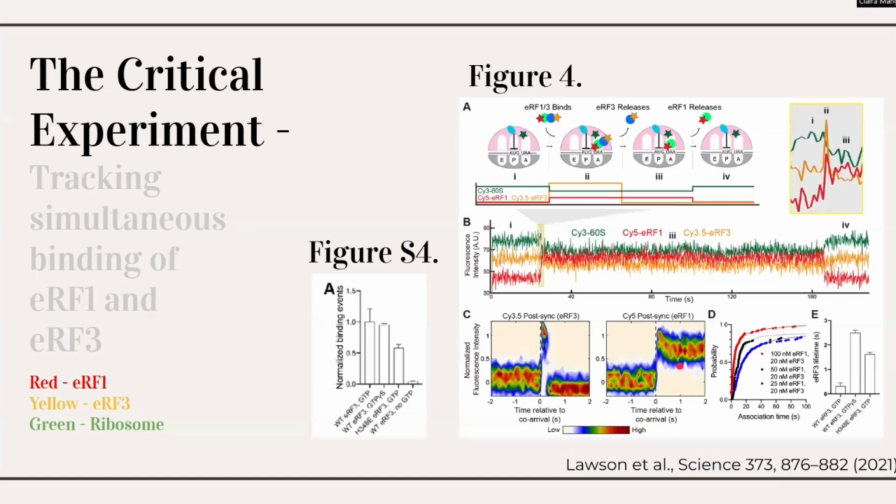So this GTPase activity of ERF3 was actually confirmed by comparing the different release kinetics of ERF3 in the presence of different GTPs and GTP analogs.